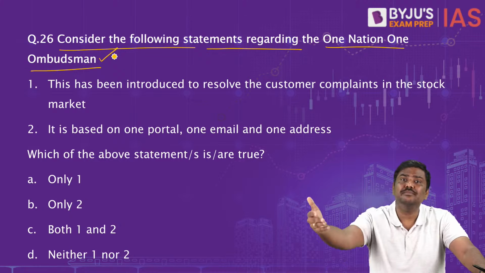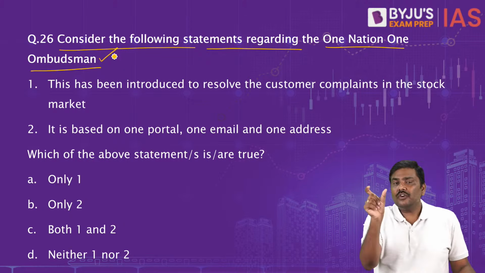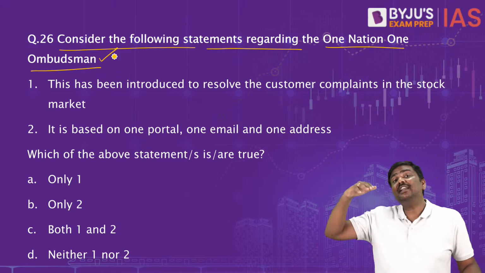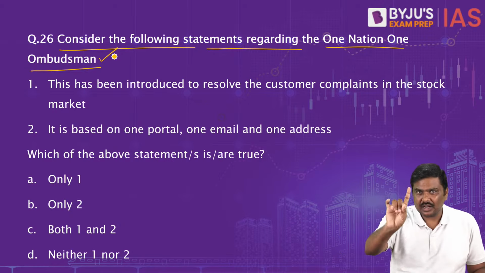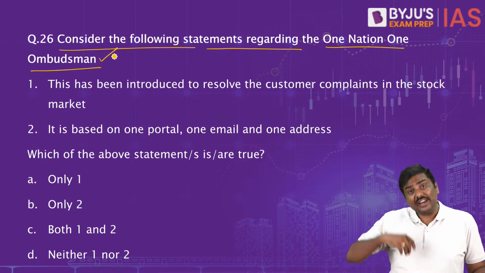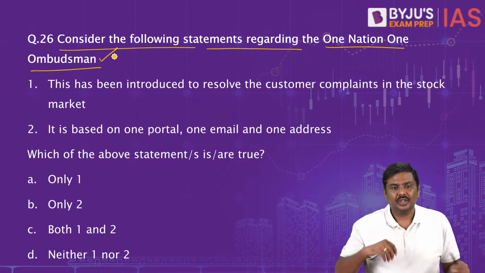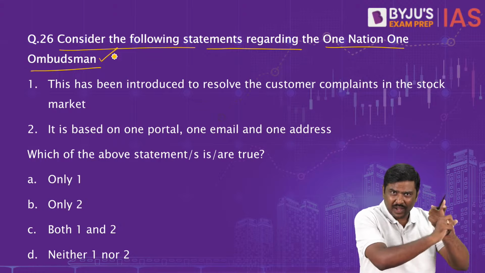Now, until very recently, for banking sector, there was one ombudsman. For grievance redressal against digital payments, there was one more ombudsman. For NBFCs, there was one more ombudsman. I hope you understand this. For banking related complaints, one.